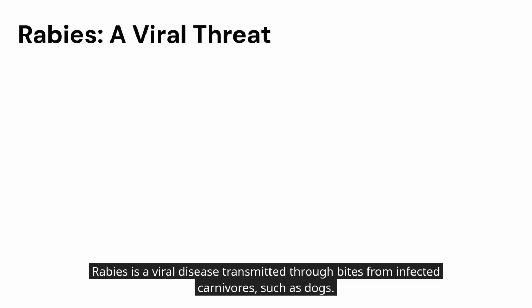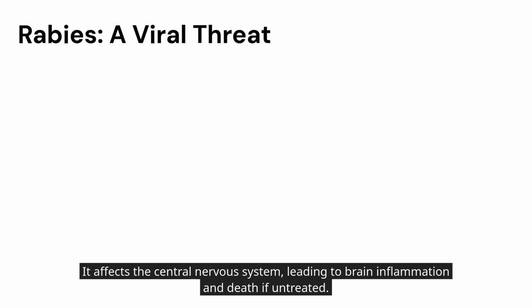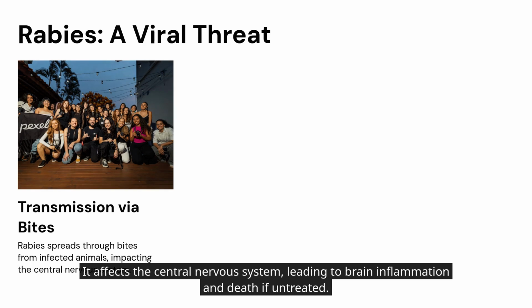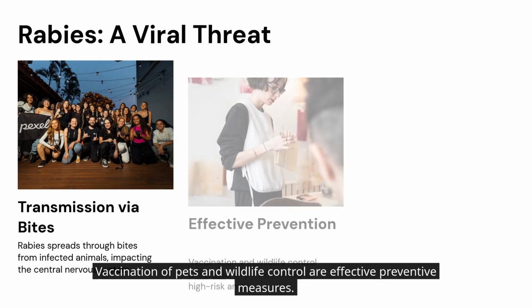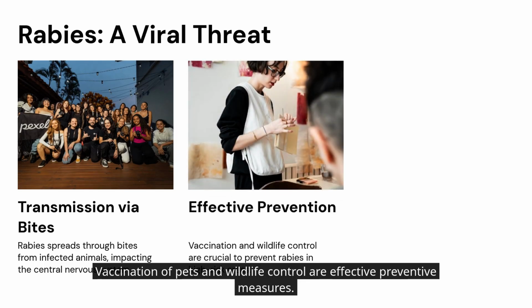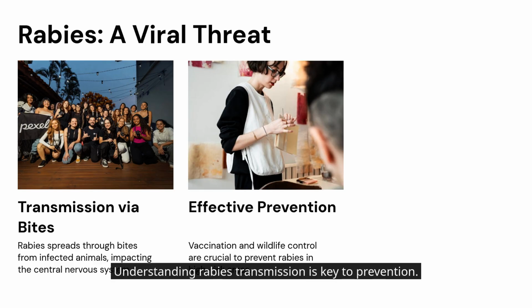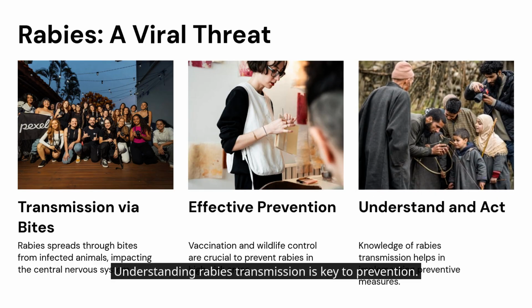Rabies is a viral disease transmitted through bites from infected carnivores, such as dogs. It affects the central nervous system, leading to brain inflammation and death if untreated. Vaccination of pets and wildlife control are effective preventive measures. Rabies remains a concern in regions with high stray animal populations. Understanding rabies transmission is key to prevention.